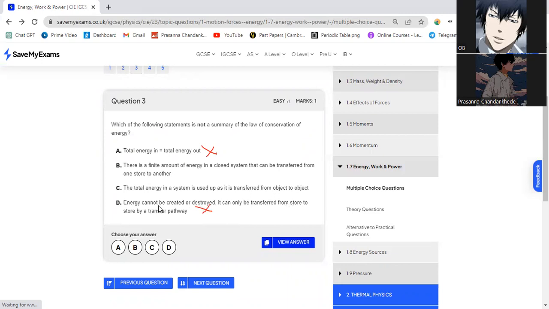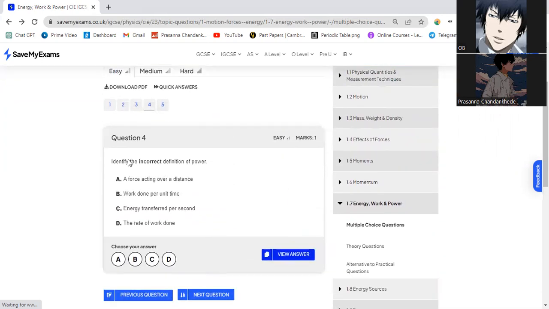Okay, I think it should be C. Wait, let me look at it again. The total energy in a system is used up as it is transferred from object to object. No, energy cannot be created or destroyed, so it won't be used up. So I think it's C, right? Let's go to the next question.